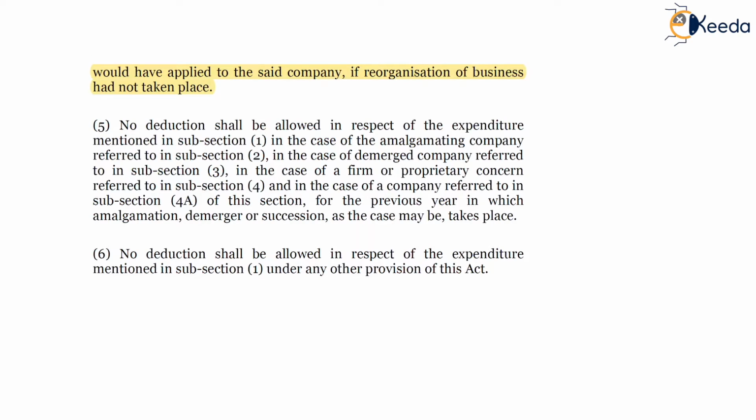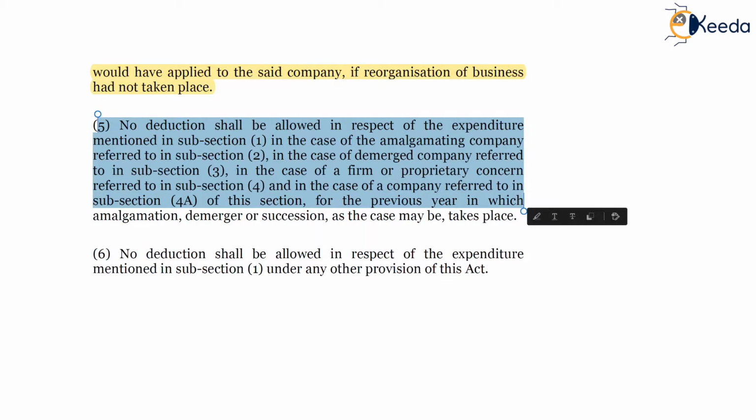Subsection 5, no deduction shall be allowed in respect of expenditure mentioned in subsection 1 in the case of amalgamating company, demerged company, firm or proprietary concern, or the private company, in the case of respective subsections for the previous year in which the amalgamation, succession, or demerger, as the case may be, takes place.